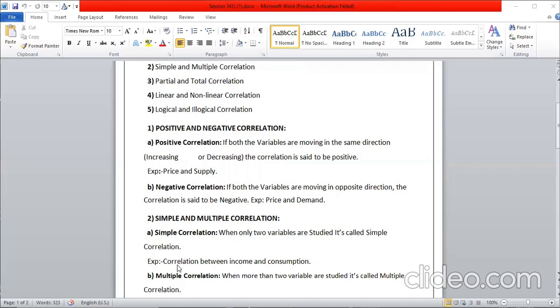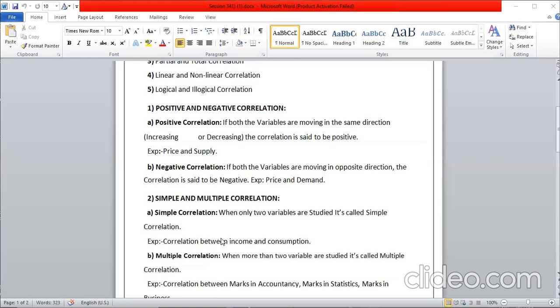For example, correlation between income and consumption. Here, if the income is more, consumption is also more. If the amount of the income is more, the amount of the consumption is also more. That is called the simple correlation. Here, the relationship between the income and consumption is there. How much is it? It is more or less. So that is the simple correlation.